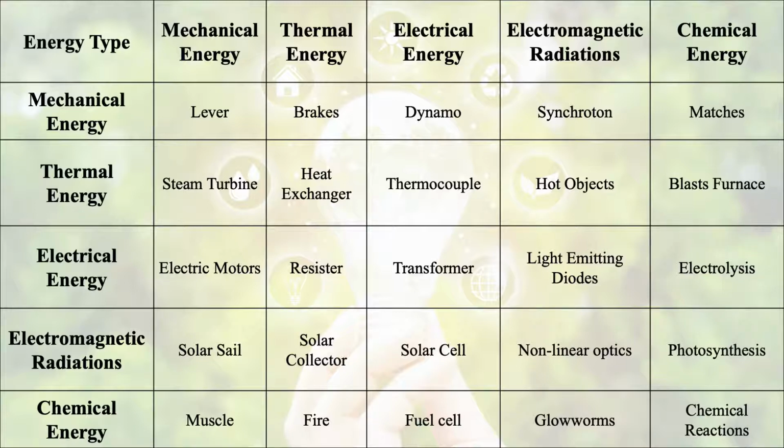Then if we want to convert chemical energy into mechanical energy, we need muscles. If we want to convert chemical energy into thermal energy, we need fuel, fire. If we want to convert chemical energy into electrical energy, we need a fuel cell. To convert chemical energy into electromagnetic radiations, we need glowworms. And to convert chemical energy to chemical energy, there are many chemical reactions.